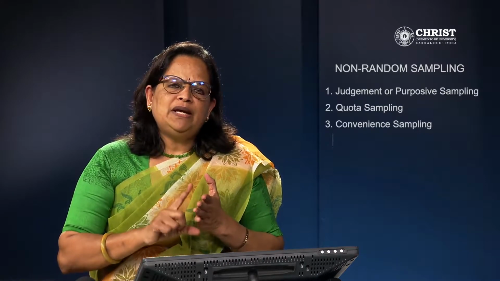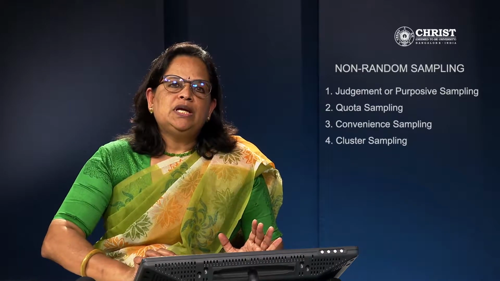So in non-random sampling, there are four methods. One is judgment or purposive sampling. Second is quota sampling. Third is convenience sampling. And fourth is cluster sampling. So in non-random sampling, as I told you, the investigator is using personal judgment. How am I identifying the meritorious students? Second is personal bias, my closeness with the students, my approachability with the students. All this I use for including them in the sample. Then it will become non-random. So, as I told you, it's not an accepted method for data collection in research.